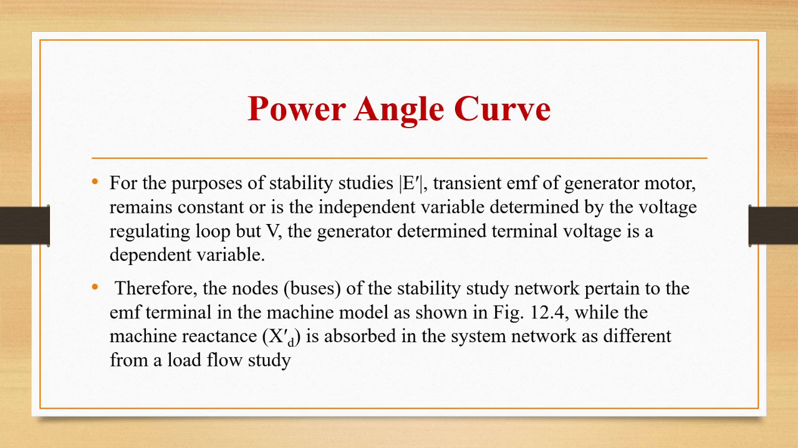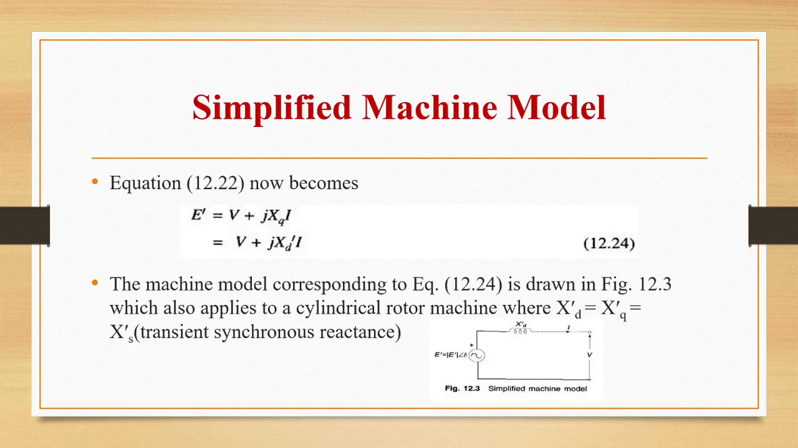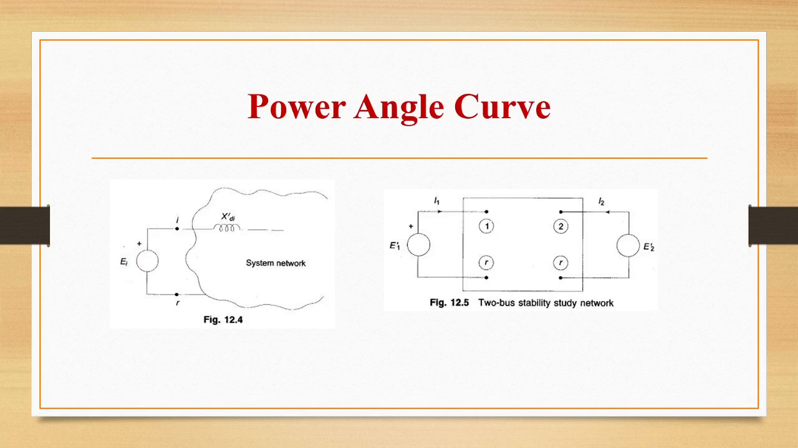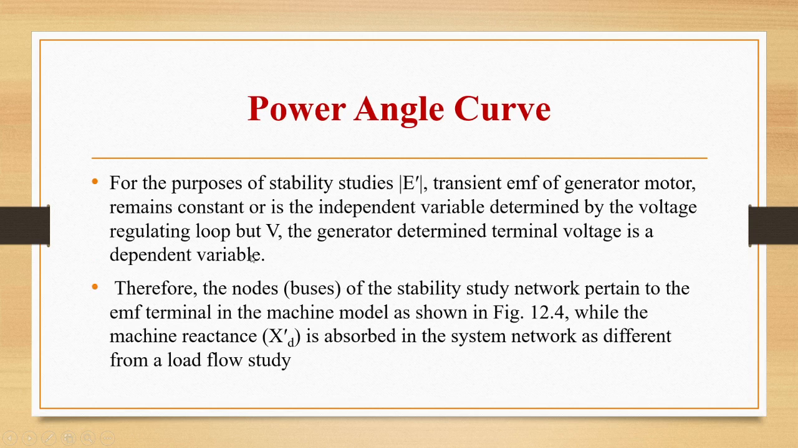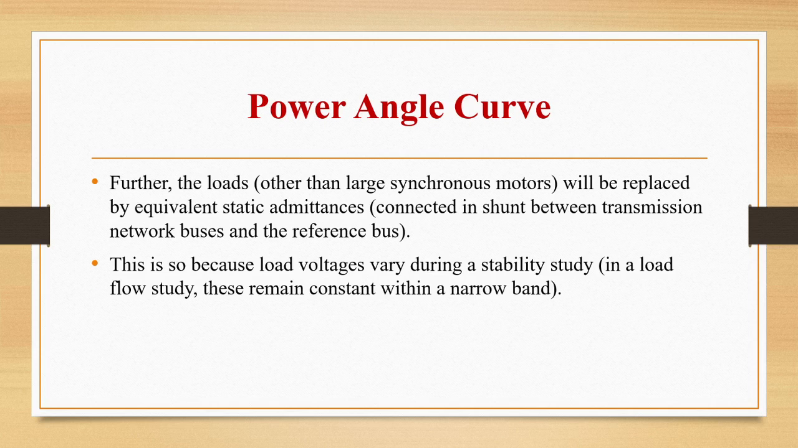Therefore, the buses or nodes of the stability study network pertain to the EMF terminal in the machine model, as shown in this figure 12.4. That is, this is Ei and this is Xdi dash and this is the system network. These are the two points, two nodes i and r. So nodes or buses of the stability study network pertain to the EMF terminal in the machine model, while the machine reactance, that is Xd dash, is absorbed in the system network, as different from a load flow study.